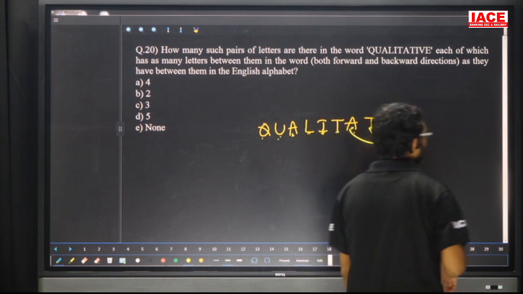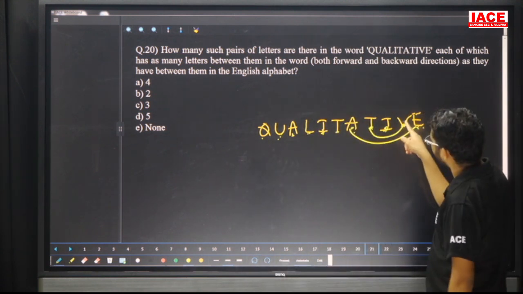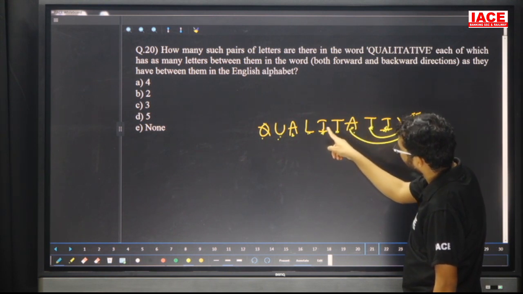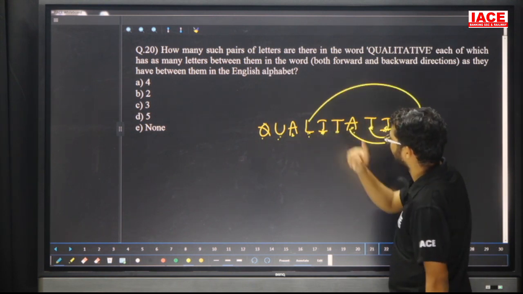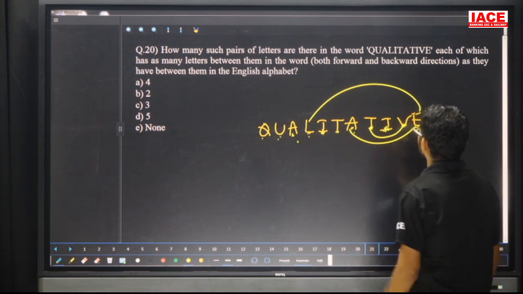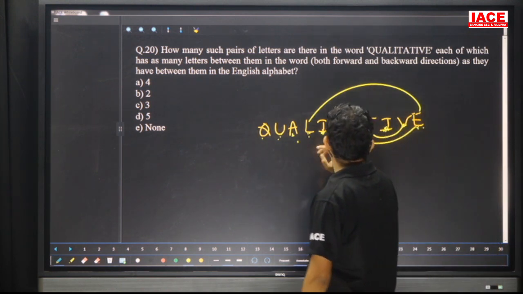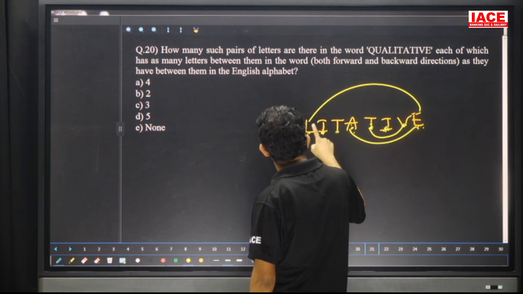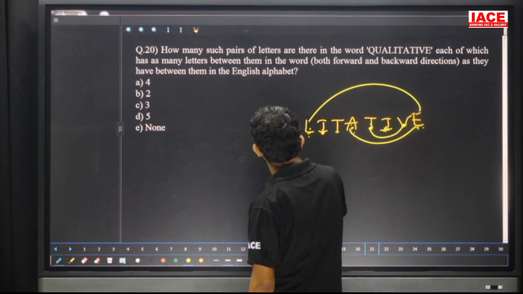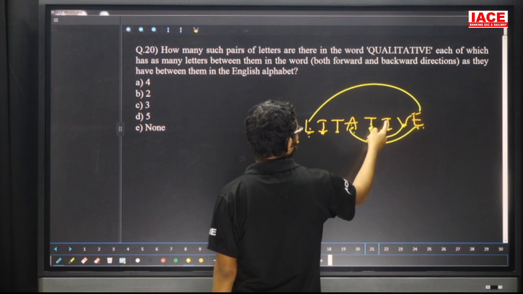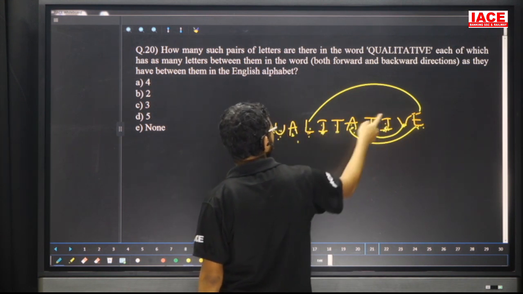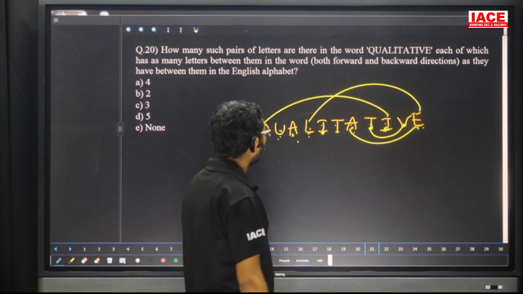Take reverse. After E, F, G, H, I, J, K, L. That means here E to L. L, M, N, O. Next, V. After V, there is no letter. Leave it. After I, J, K, L, M, N, O, P, Q. See here, I to Q. Friends, check: I, J, K, L, M, N, O, P, Q. That means here I to Q. Next, after T, no letter.